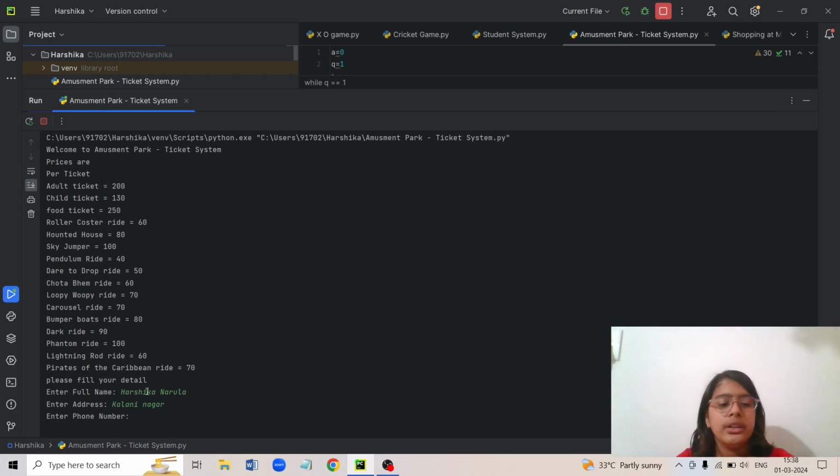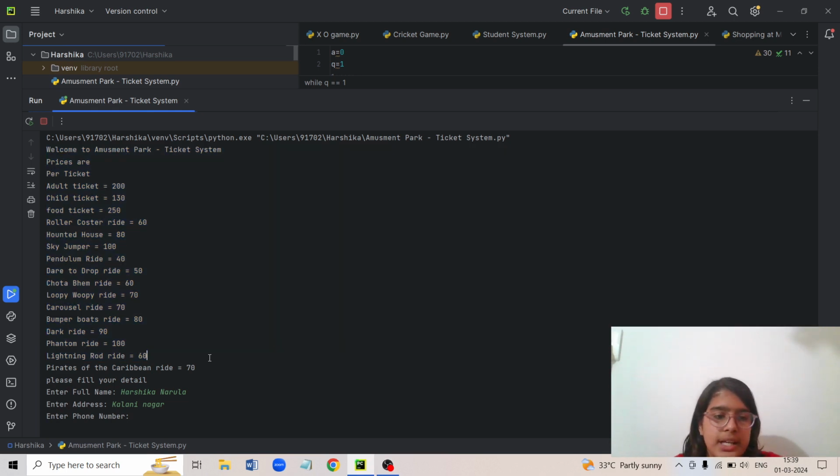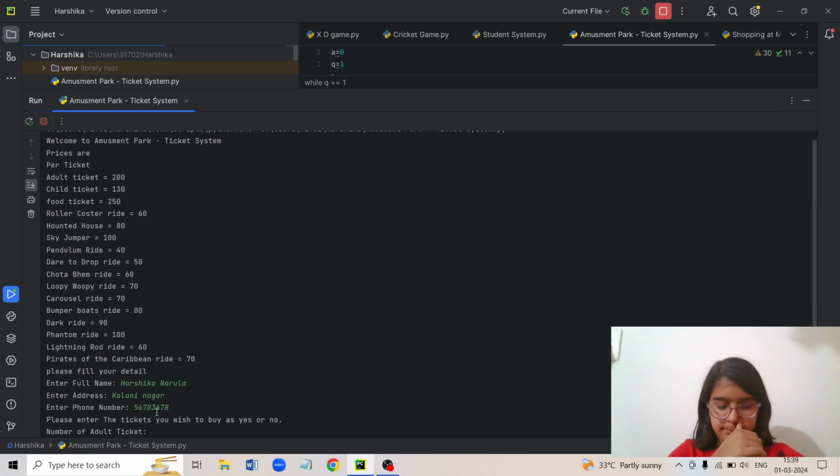If you have put an input, the input will come. If you have put some information, the information will come. But if in the starting only you have put the information, like I had put here, it will come directly and you don't need to press enter for it. So then, enter phone number. For example, then it will show you, please enter the tickets you wish to buy.